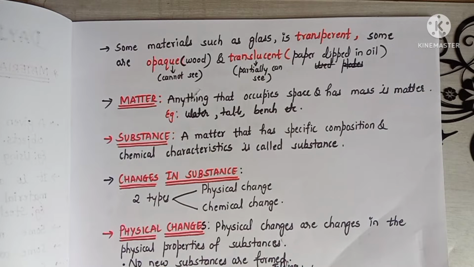Let us see changes in substances. There are two types of changes in substances. First one is a physical change and second one is a chemical change. Let us know what is physical change.